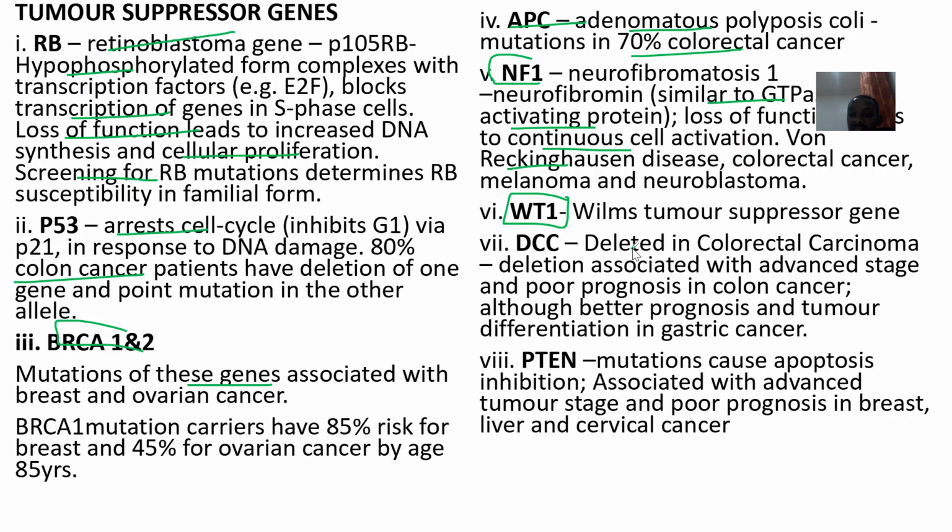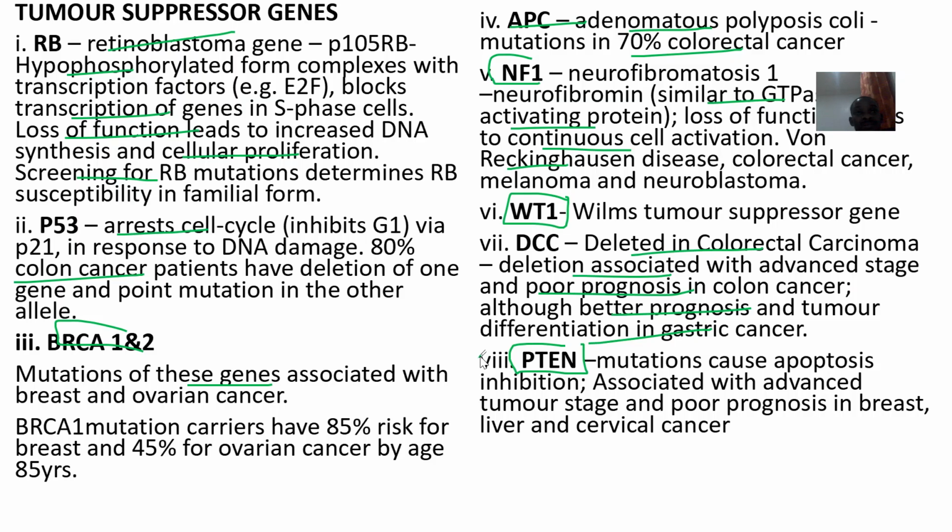Then DCC, which is deleted in colorectal carcinoma. Deletion is associated with advanced stage and poor prognosis in colon cancer, although better prognosis and tumor differentiation is seen in gastric cancer. Then we have the PTEN. If there's a mutation in PTEN, it usually causes apoptosis inhibition.